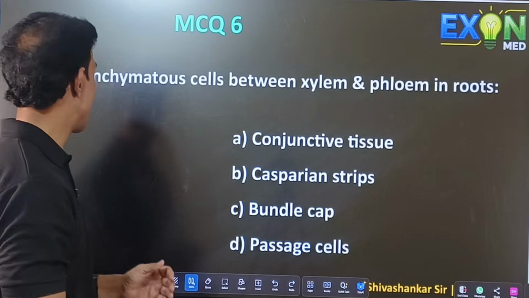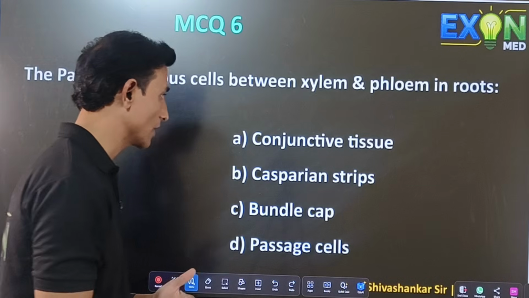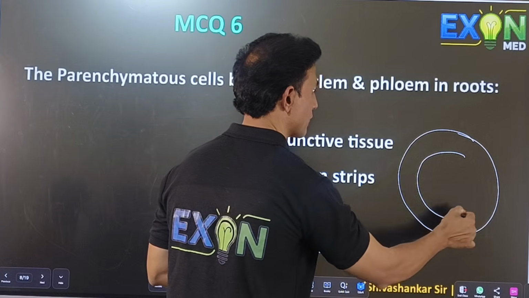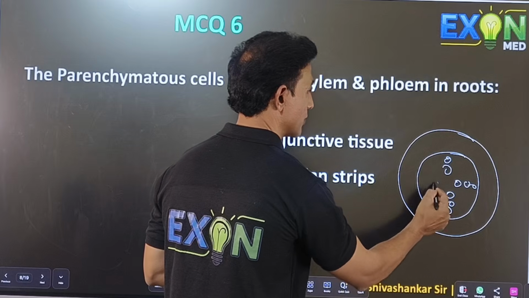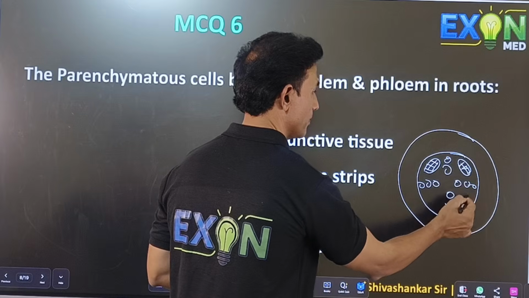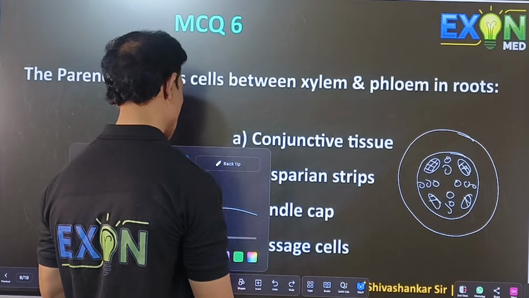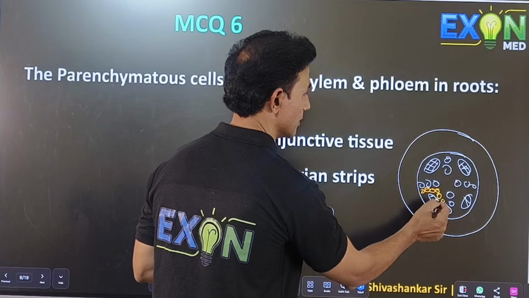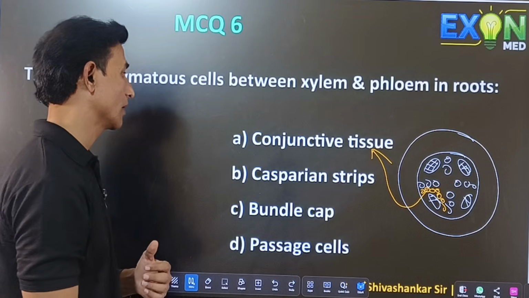Next question. The parenchymatous cells between xylem and phloem in roots is. We know the root outer layer is called epidermis, and you can find endodermis, and there is xylem. Alternatively, you can find phloem present here. The parenchyma which is present in between this xylem and phloem is called conjunctive tissue.